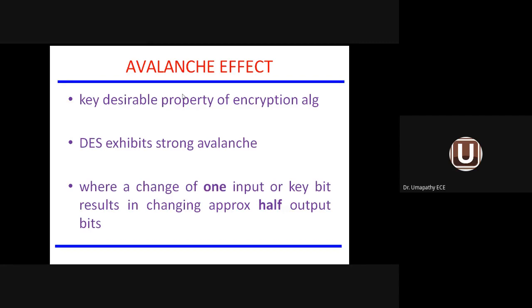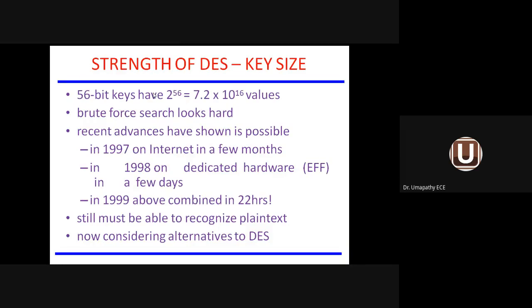Avalanche means your effect is found to be reliable. What is your effect? You are converting plain text information into ciphertext information. That conversion process is reliable. How do you say it is reliable? Your data should be protected, reliable, and authentic. Only an authorized user must be able to use that information. So in that way, it has the avalanche effect. The DES algorithm exhibits the avalanche effect.